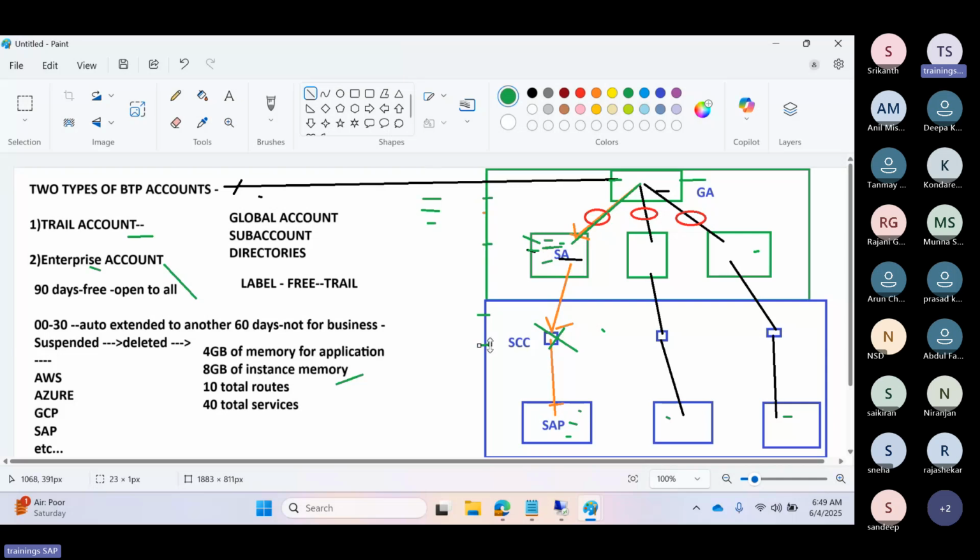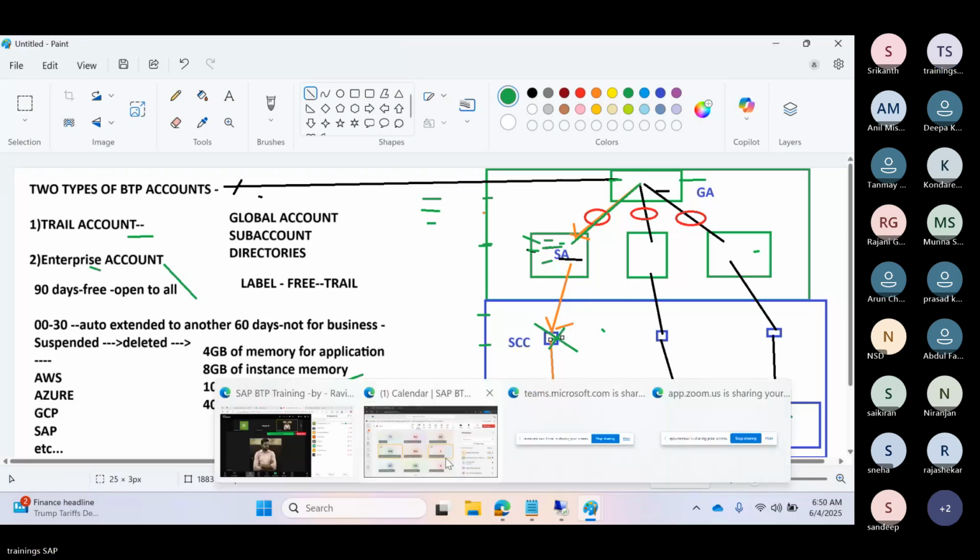The customer is on a private network, while all these BTP services are on the public network. If you are connecting from public to private or private to public, you need a cloud connector in between. But if you are already using SAP services such as Fieldglass, Marketing or Ariba, then in that case you don't need the cloud connector. Directly you can establish a destination and use it. If one of the services requires a backend S/4 or ECC system that is in the customer environment on the private network, then definitely at that time the cloud connector is required.